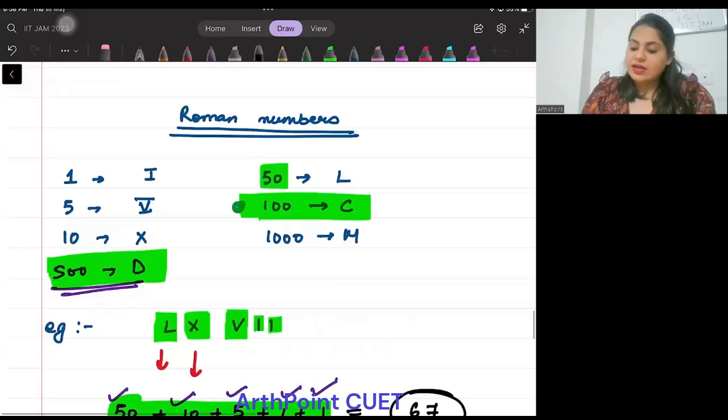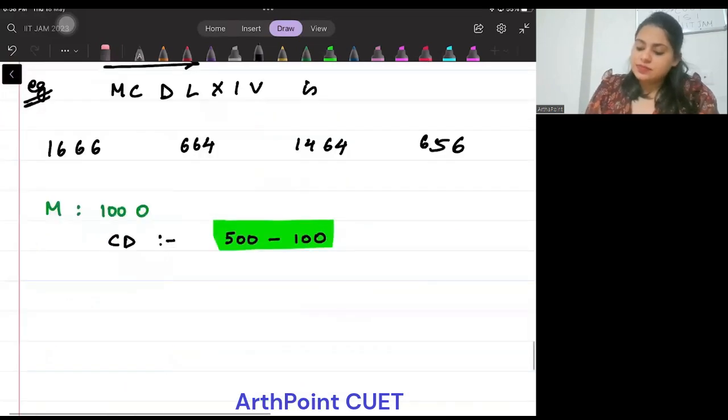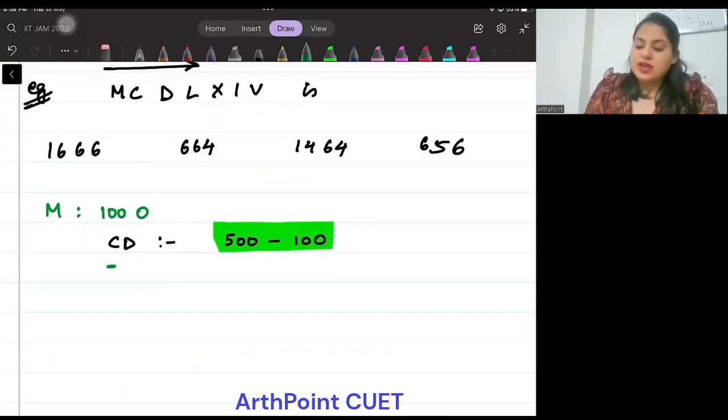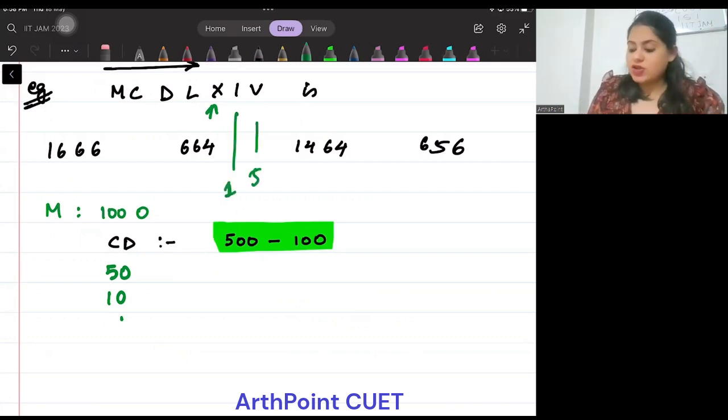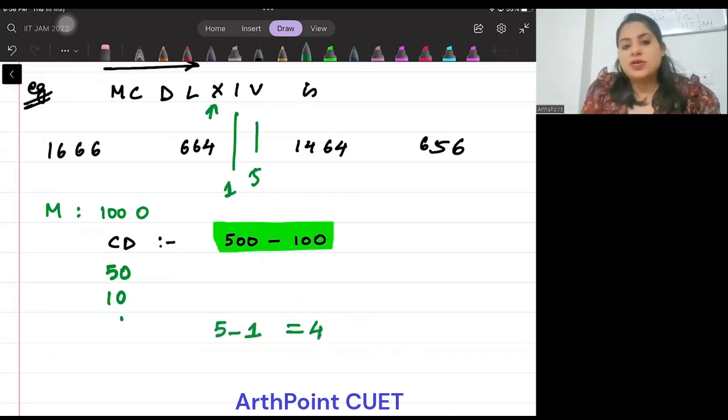Then you have L. L is 50. Then you have 10. Then you have, अब फिर से देखो, 1 followed by 5. So if small is followed by large, तो large minus small करना पड़ेगा. This will be 4. Is this clear?